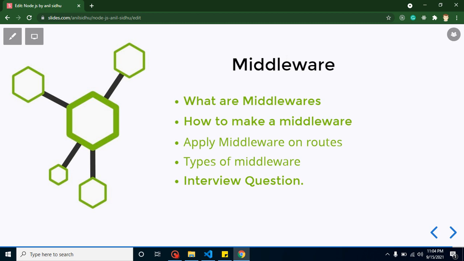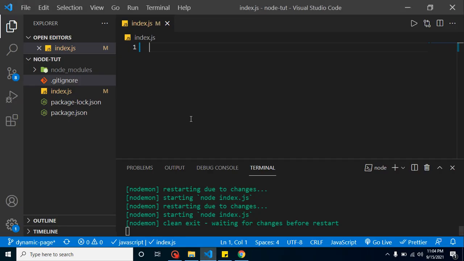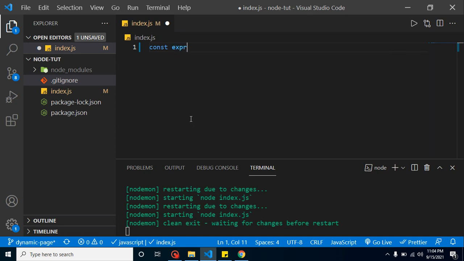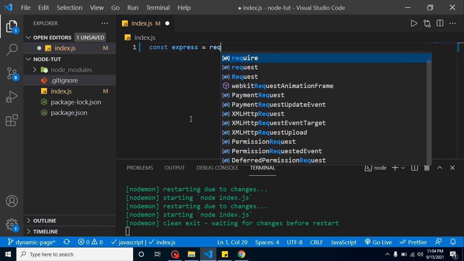So now let's see how we can create a middleware. First of all, we just have to write a small code, because I completely deleted the last video's code so that we can go from scratch. In the last video we already had around 50 to 60 lines of code, and that can confuse you. That's why I cleared this code and we'll write from scratch. So let's take a const express and load express here.